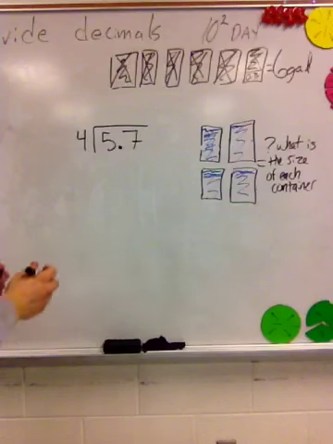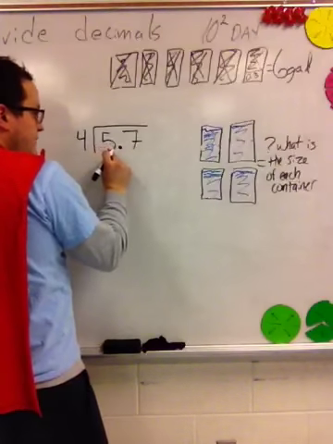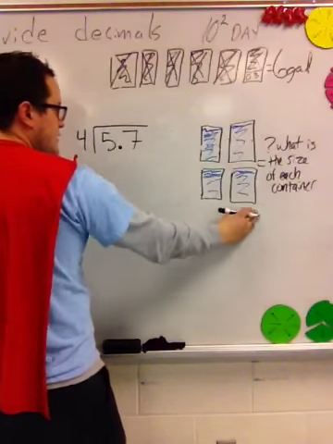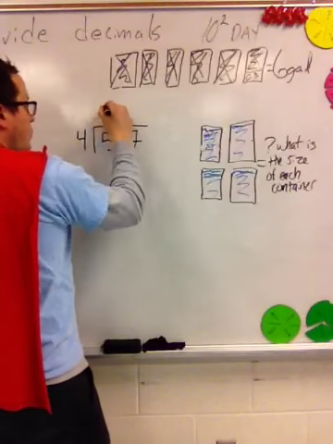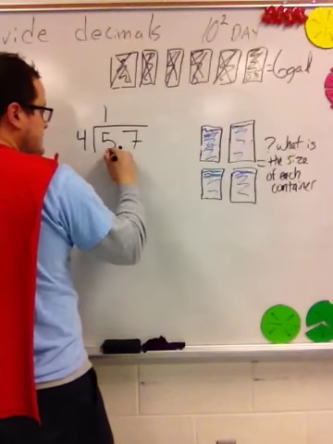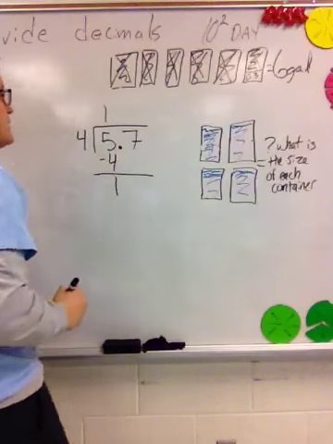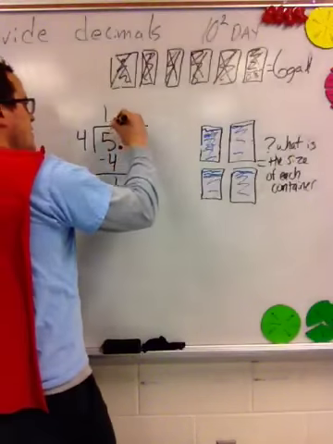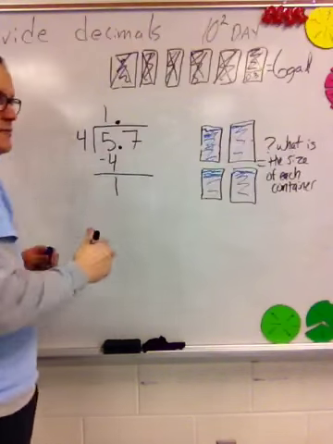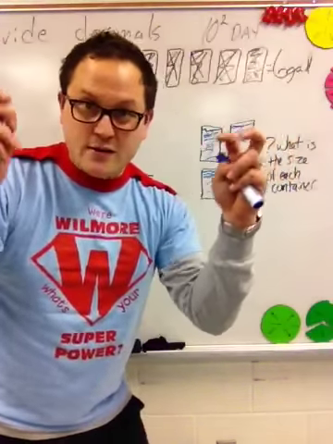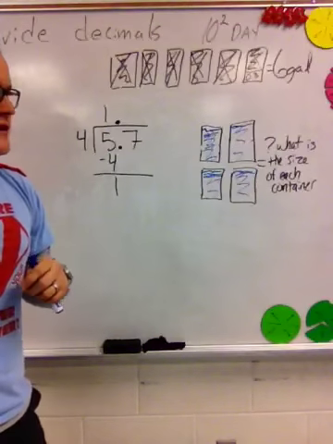Okay? So if we say, these 5 gallons we used to share into these 4 containers, I can put 1 of those gallons in each one of those 4 containers. And I'll give away 4 gallons, leaving you with 1 whole gallon left. Go ahead and bring your decimal up. Notice I'm using the old school method, if you will, not the partial quotients method.